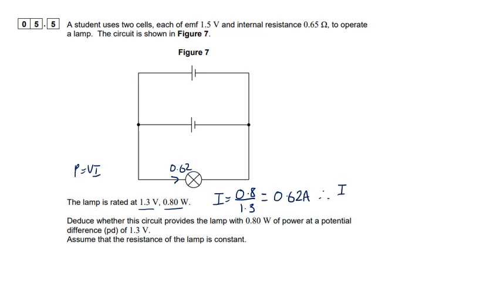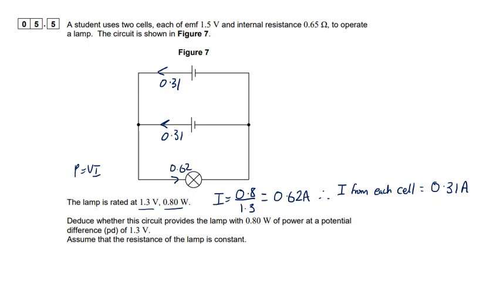So therefore I from each cell is just going to be half of that. So they each provide half the current. So that's 0.31 amps. So that's how much we need. So 0.31, 0.31.